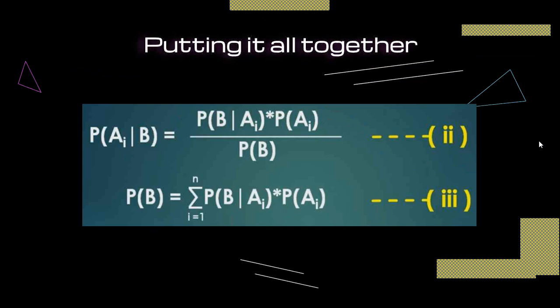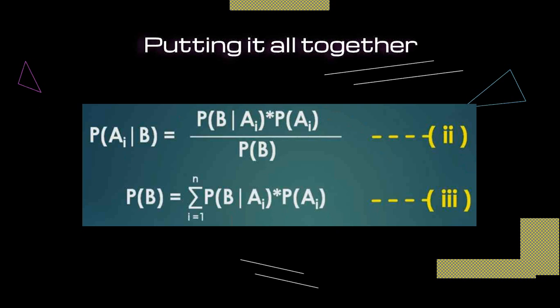Now we have two equations. Equation 1: probability of Ai given B equals probability of B given Ai times probability of Ai divided by probability of B. And equation 2: probability of B equals the summation from i equal to 1 to n of probability of B given Ai times probability of Ai.